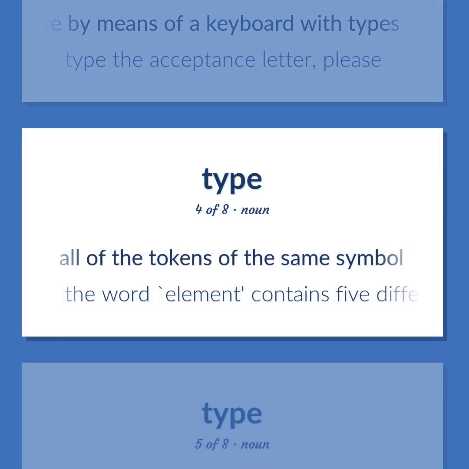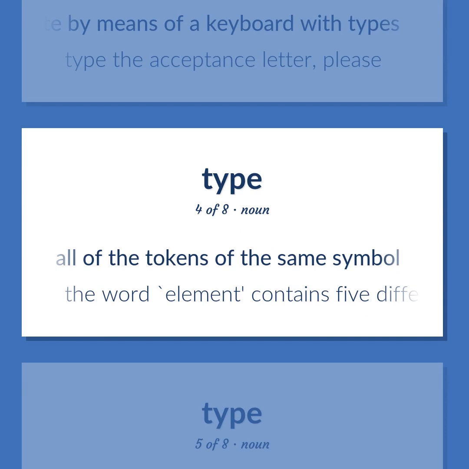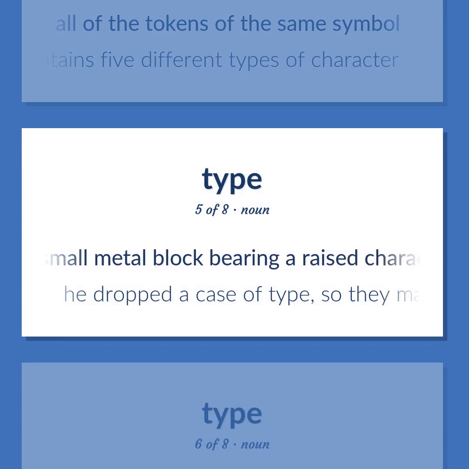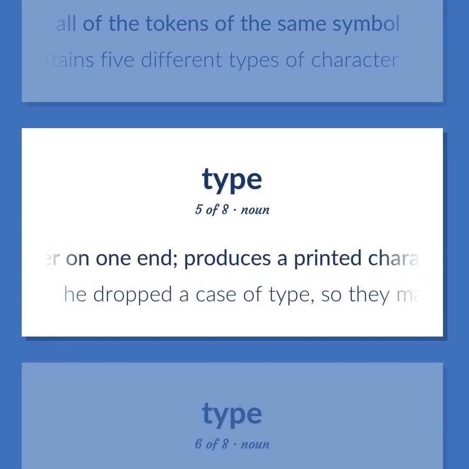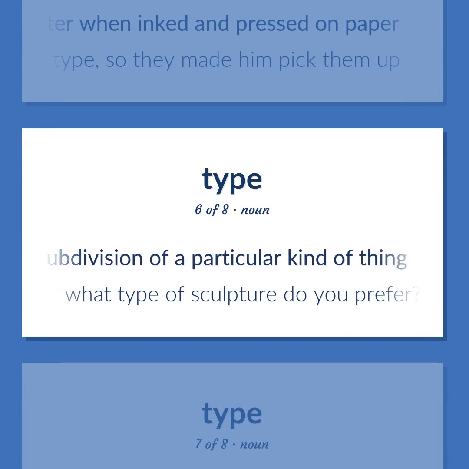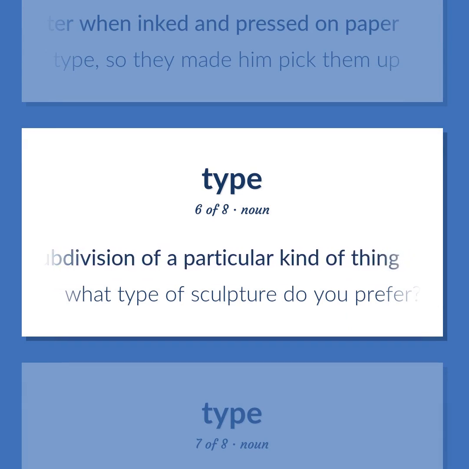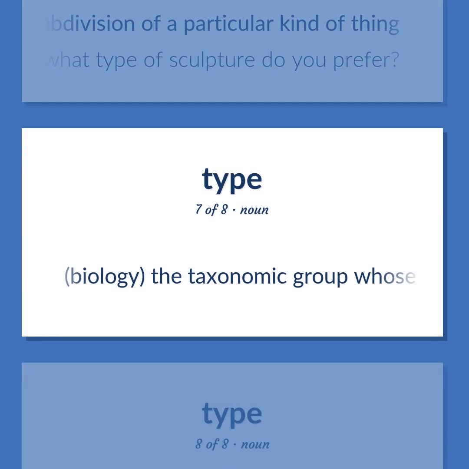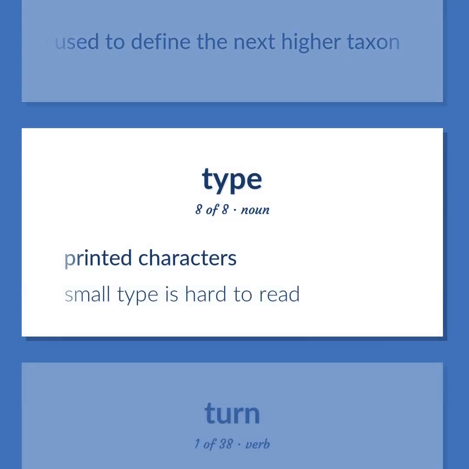All of the tokens of the same symbol. The word element contains 5 different types of character. A small metal block bearing a raised character on one end produces a printed character when inked and pressed on paper. He dropped a case of type, so they made him pick them up. A subdivision of a particular kind of thing. What type of sculpture do you prefer? Biology, the taxonomic group whose characteristics are used to define the next higher taxon. Printed characters. Small type is hard to read.